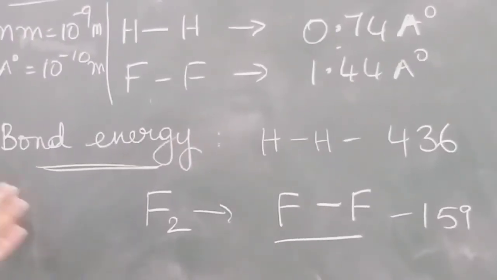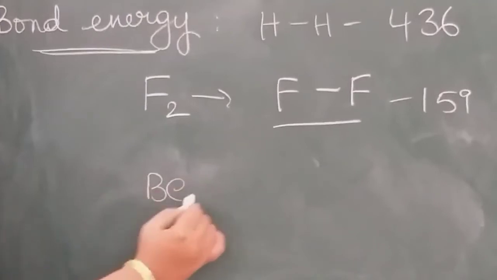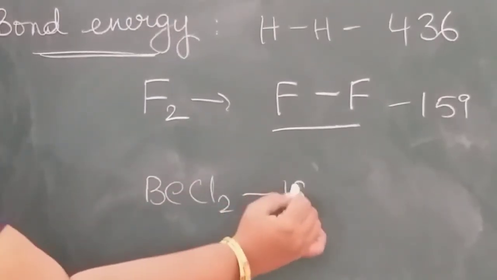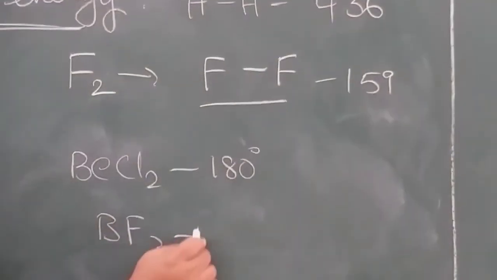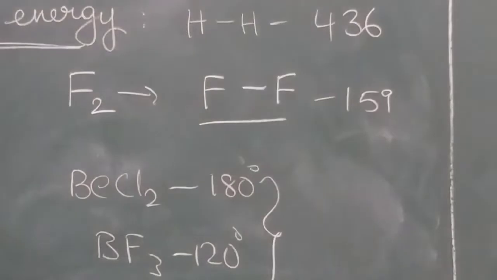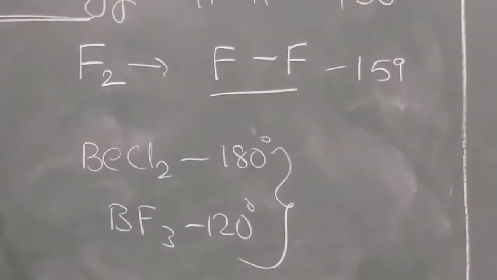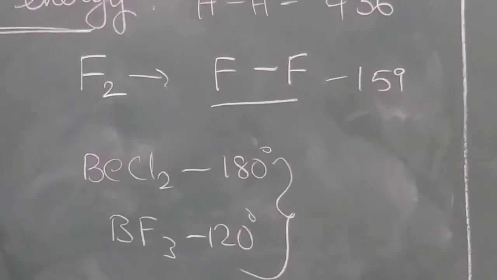Okay, and we are getting some bond angles. Suppose BeCl2 is 180 degrees, BF3 bond angle is 120 degrees, like this. But this theory failed to explain why we are getting bond angles. Okay, these are the main drawbacks of this theory.